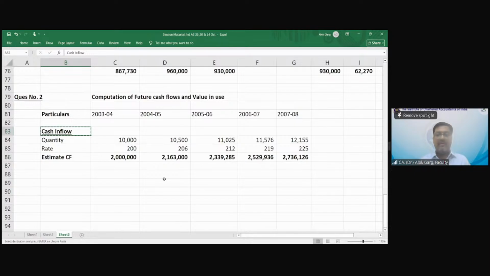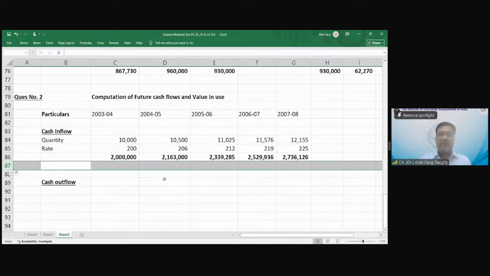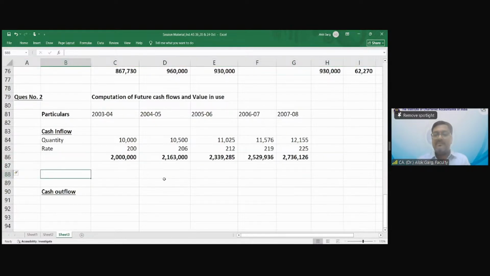Now I need to compute cash outflow also. But there is one more cash inflow left. Which cash inflow is that? Residual value, terminal value.